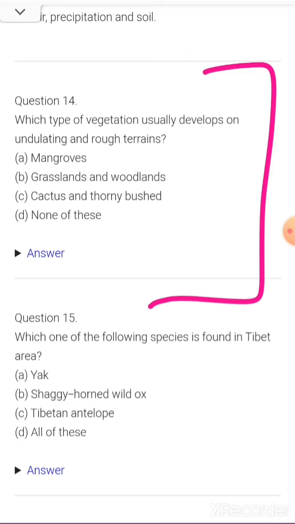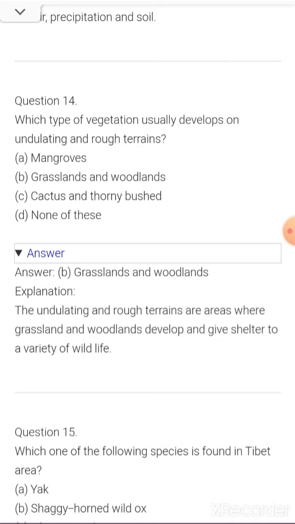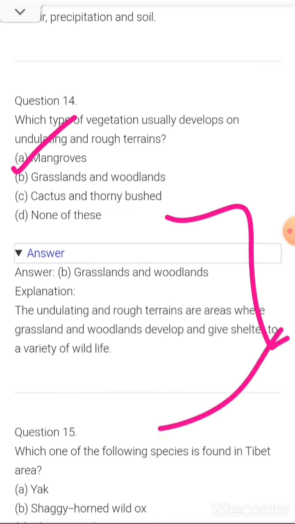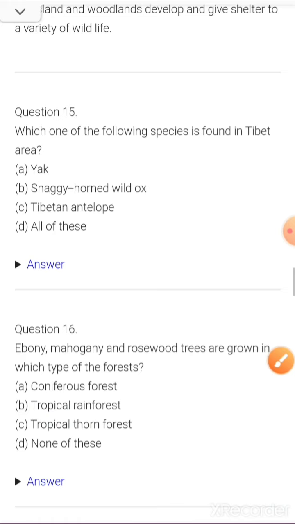Which type of vegetation usually develops on undulating and rough terrains? A. Mangroves. B. Grasslands and woodlands. C. Cactus and thorny bush. And the last one is none of these. Okay, so here's your correct answer, students. That is B, grasslands and woodlands. The undulating and rough terrains are areas where grasslands and woodlands develop and give shelter to a variety of wildlife.